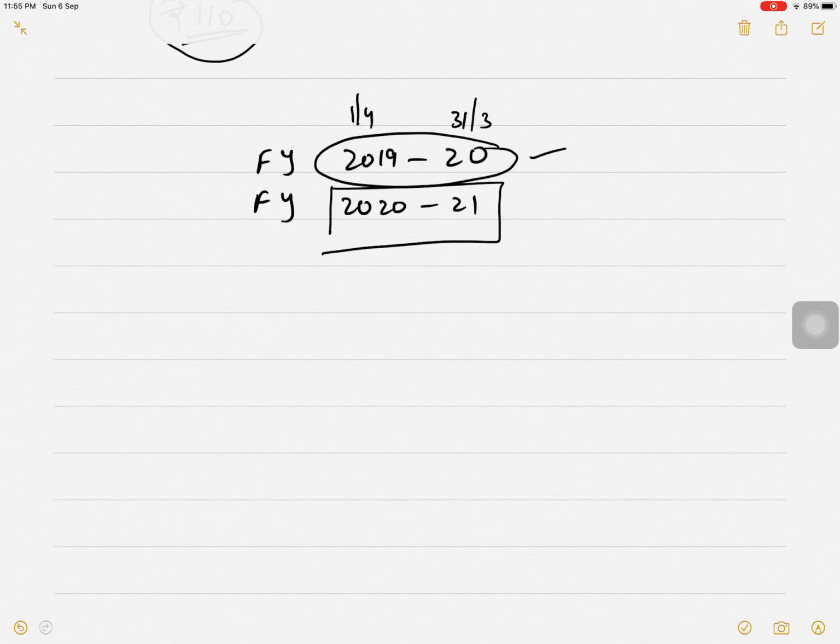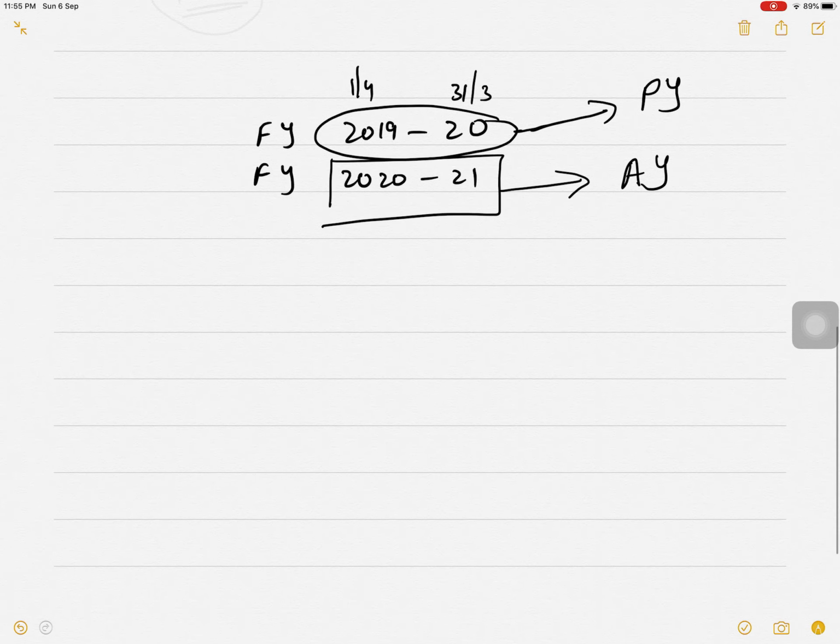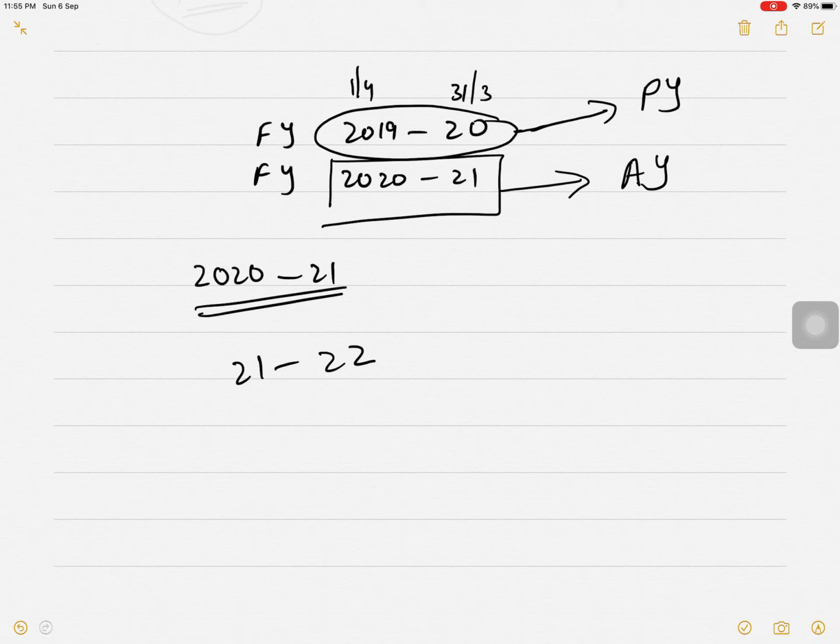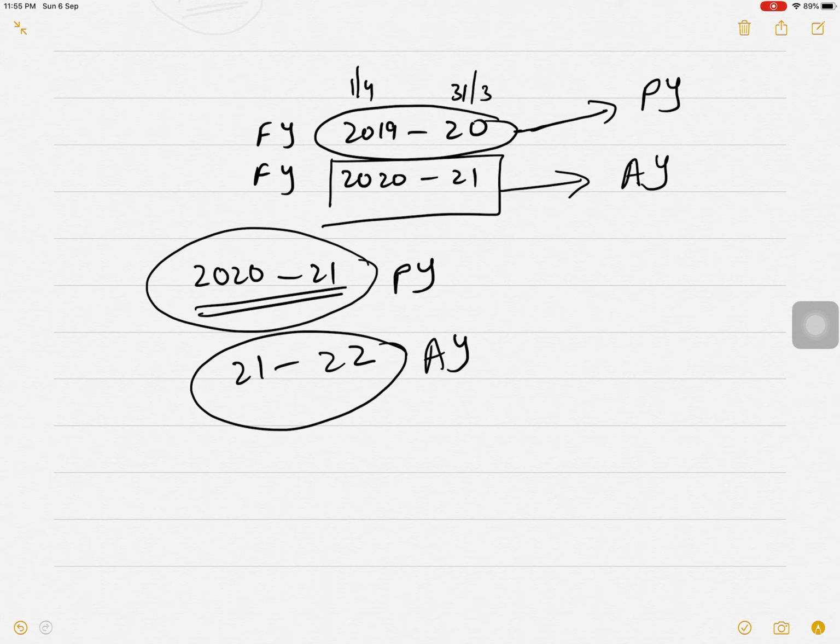Correct? Okay. Now, in that case, 2019-20 will be called as previous year and 2020-21 will be called as assessment year. The income you are earning in 2021, the tax of that income will be computed in 21-22. Okay, and it will be paid in 21-22. So 2021 will be called as previous year and 21-22 will be called as assessment year.